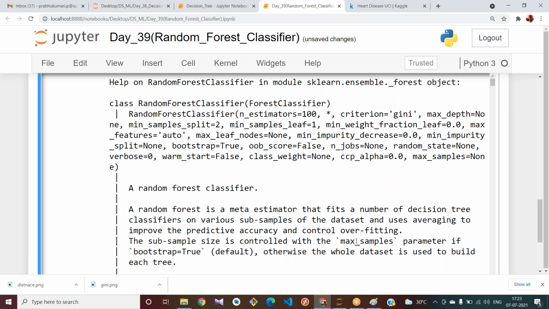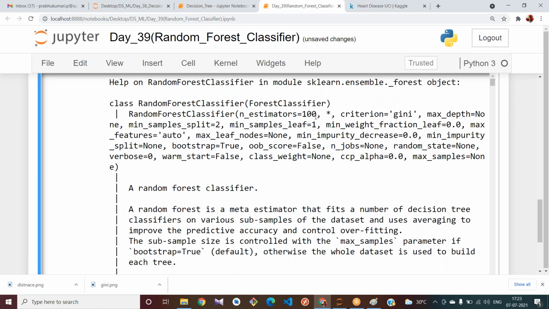I have already told you, your random forest tries to generate some decision trees, right? How many decision trees you want to use in your data by sampling rows or sampling features depends on this. By default it is taking 100 trees. If you want to reduce, you should use this parameter called n underscore estimators.